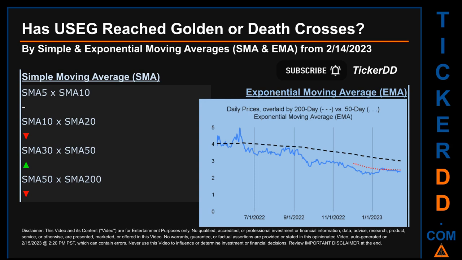For simple moving average, by comparing 50 to 200 days, we found a bearish death cross signal because the 50-day SMA crossed below the 200-day. Continuing with SMA, we looked across the 5 to 10, the 10 to 20, and the 30 to 50-day ranges to see if golden and death crosses had been reached. We found golden cross signal for the 30 to 50. We found death cross signal for the 10 to 20. We could not find either golden cross or death cross signal for the 5 to 10.